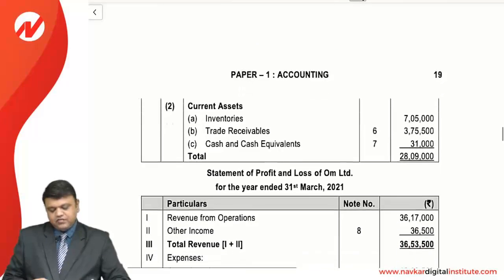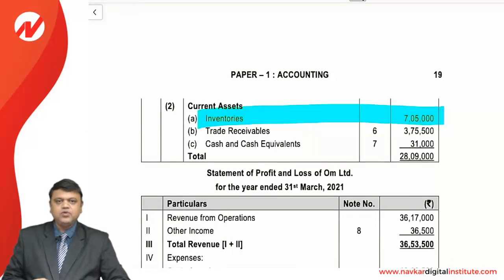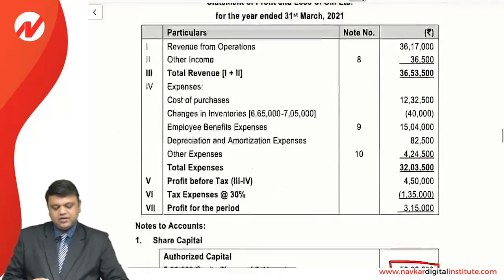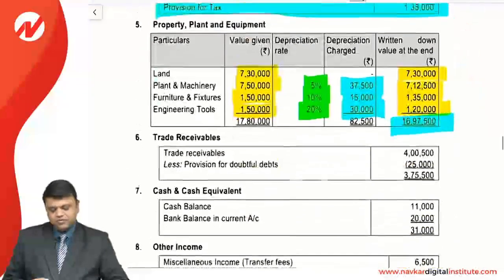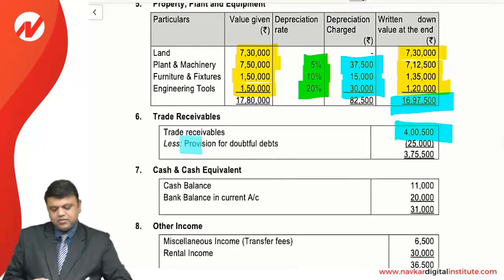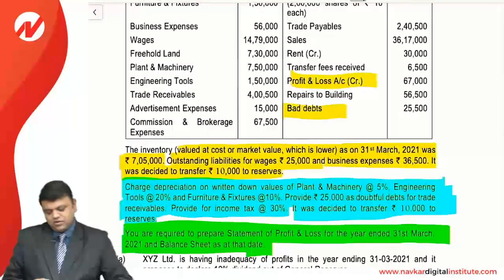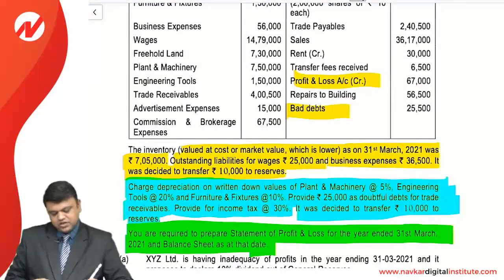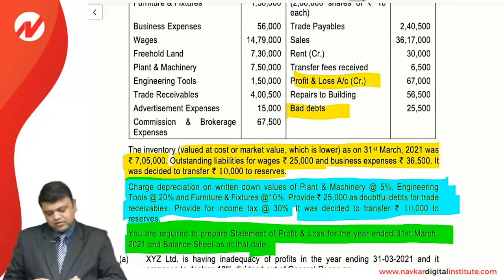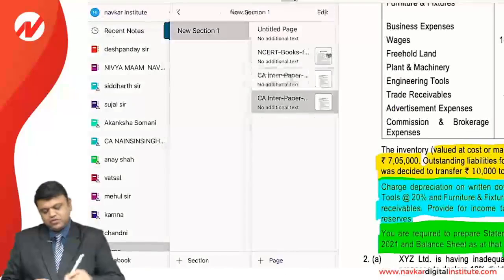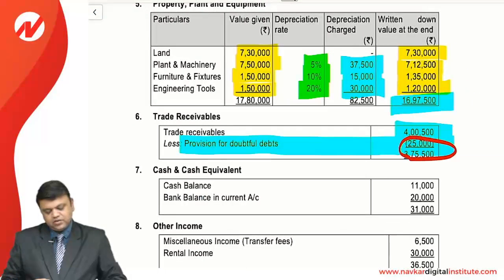On the current assets, inventories, no need to have any notes to accounts, you can directly write the same. Trade receivables, yes, there is some adjustment regarding the bad debts, so we go to the notes to accounts. Yes, 4 lakhs deducted with the provision for doubtful debts, which is clearly mentioned in the question. If you read the question, it is clearly mentioned that you should provide 25,000 as doubtful debts on trade receivables. It is clearly mentioned over here, and that is what we have considered over here.